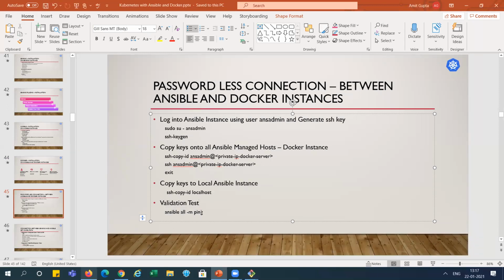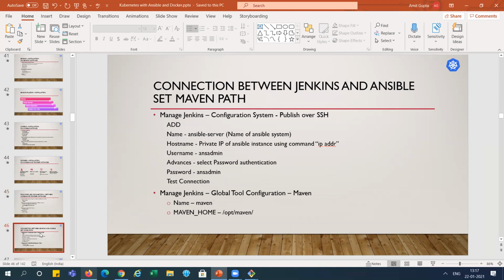So we have done up to this step. Now moving to the next step. Now we need to create a connection between Jenkins and Ansible, right? And set the Maven path. We already set this one in the previous step, right? So this connection we need to create.